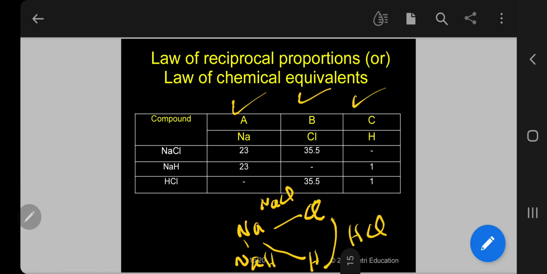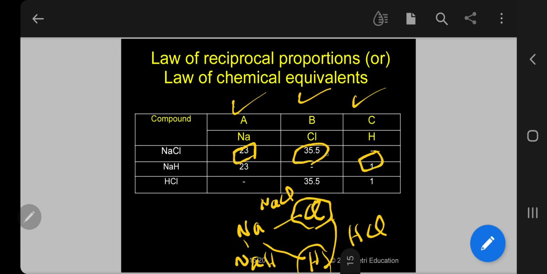Now look at the table. In the first case, sodium chloride, 23 grams of sodium combines with 35.5 grams of chlorine. In the same way, the same 23 grams of sodium combines with 1 gram of hydrogen. Okay. Now when hydrogen and chlorine combine, just see the ratio.